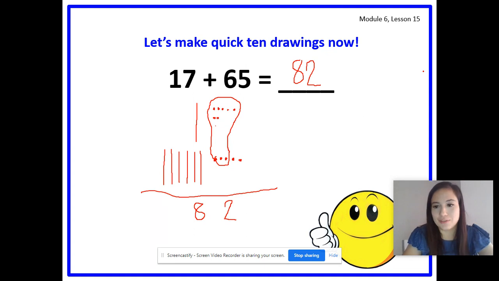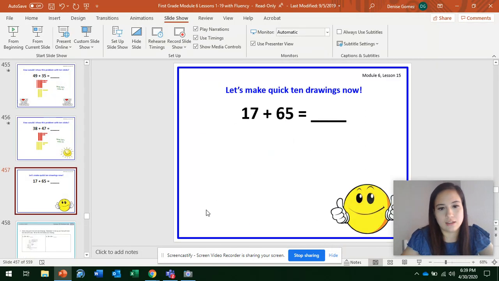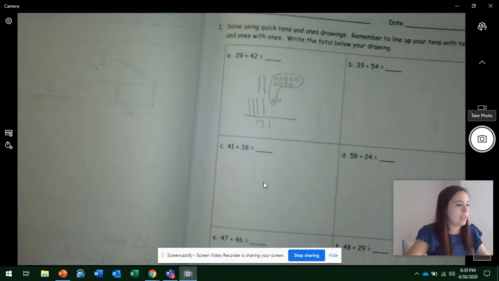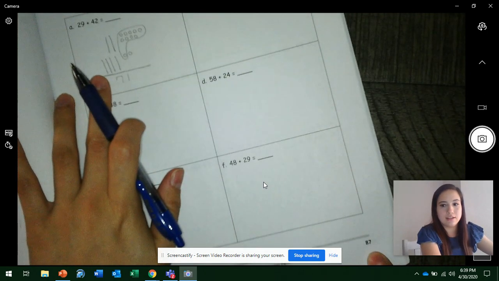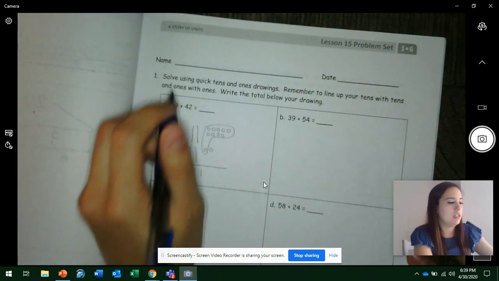Awesome. So now it's time for our problem set, which is just going to be more practice. So let me go to the camera and make sure that you are on page 87, and it should say lesson 15 at the top.